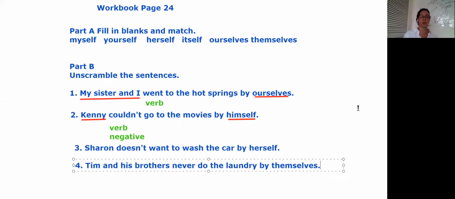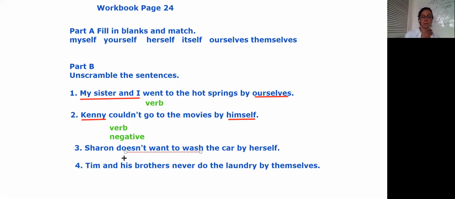Okay, so we continue with the other two sentences, and we have Sharon doesn't want to wash the car by herself. So we have here in negative form, doesn't want to. Doesn't want to is the negative of the action. She doesn't want to wash. The action is wash the car, but she doesn't want to.